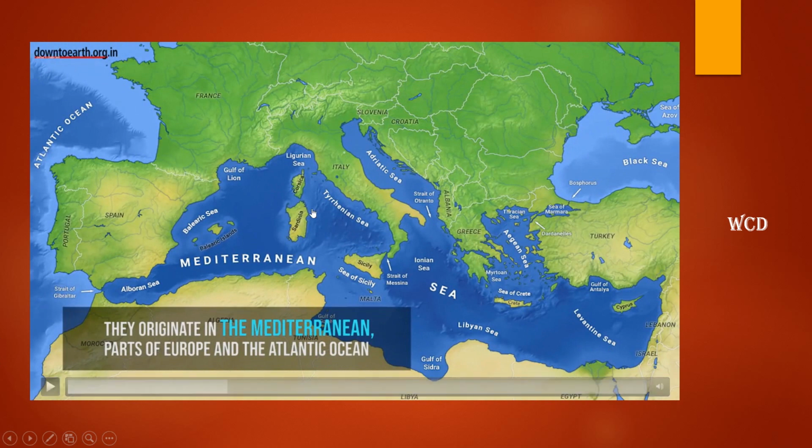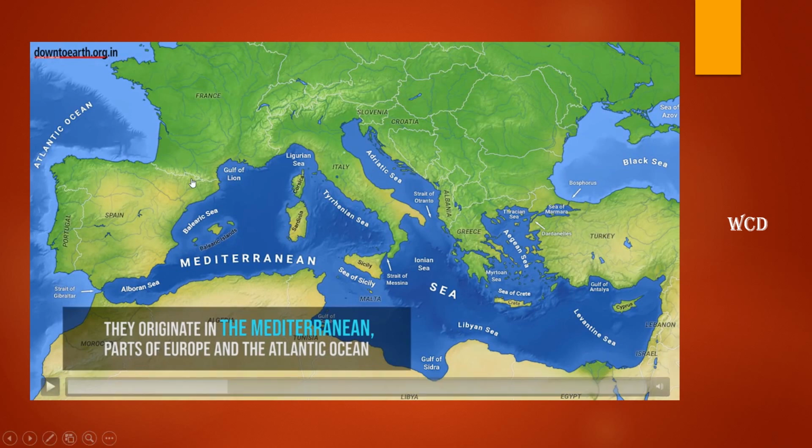See this map. This is the Mediterranean Sea, and if we start moving from here, from Europe, we will come to Central Asia, and from Central Asia, going to the right side, we reach India. One thing you will understand is that they originate in the Mediterranean Sea. What? These western cyclonic disturbances.